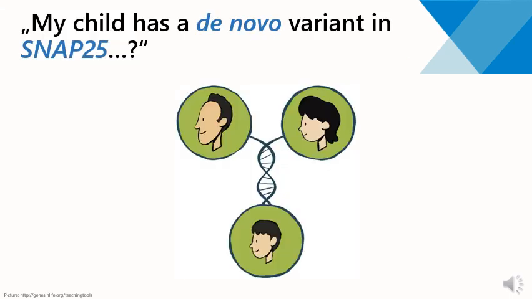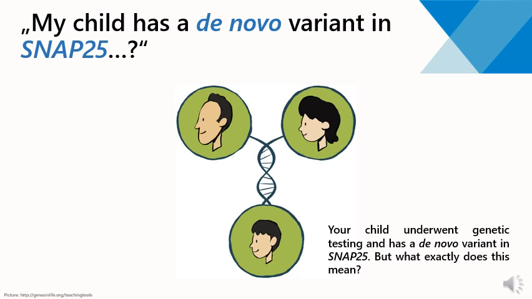So your child underwent genetic testing and has a de novo variant in SNAP25. And now you're probably wondering what this means. So I'm first going to tell you some information on genetic variants and what de novo means. And afterwards we are taking a closer look at SNAP25 and what symptoms variants in this gene can cause.